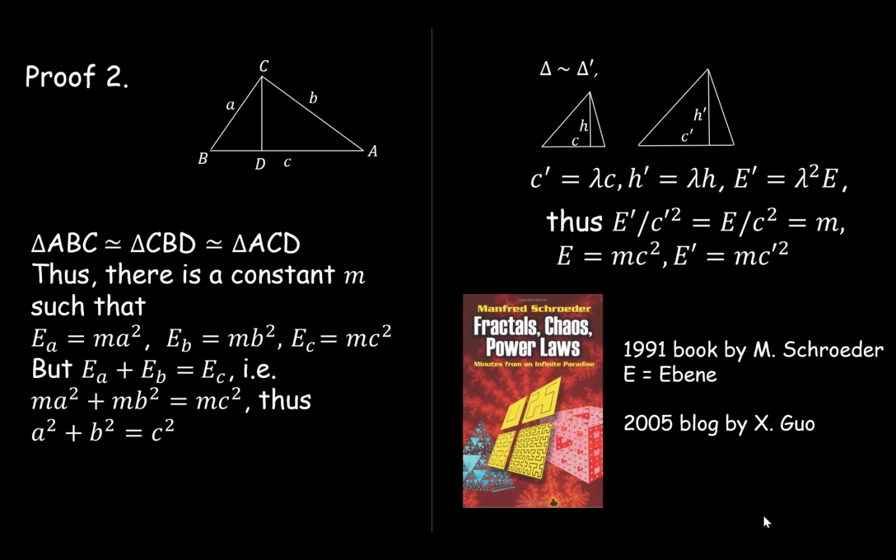Now that we have finished explaining Einstein's proof, I would like to make two remarks. First, the main idea in Einstein's proof is an equation that looks like E equals mc squared. Of course, this is different from his equation in general relativity.